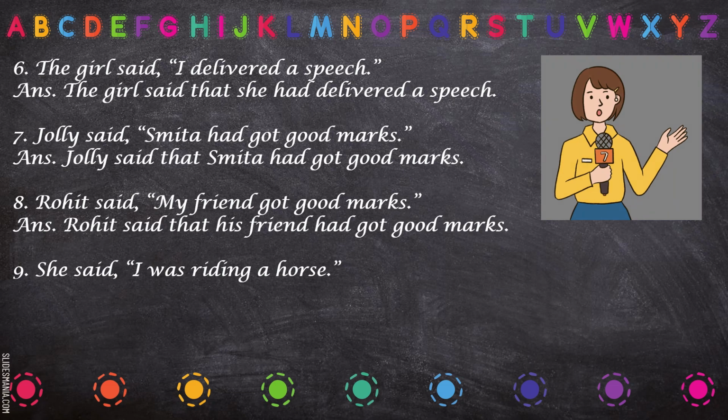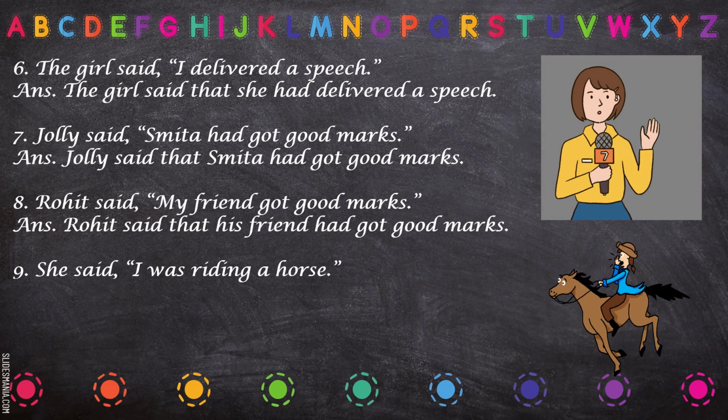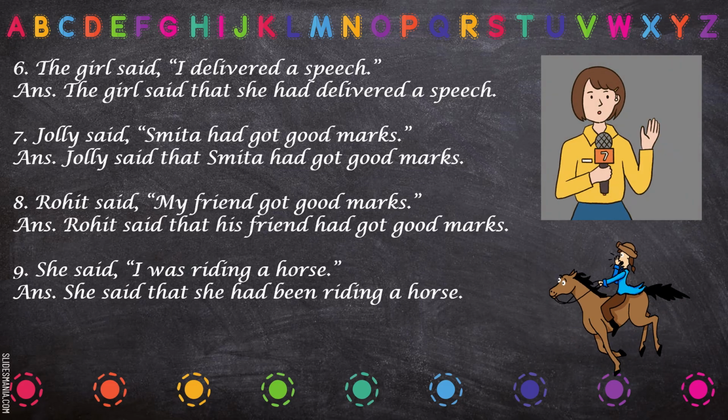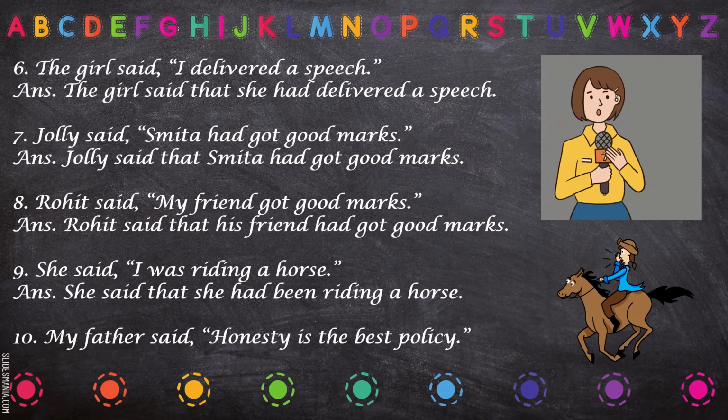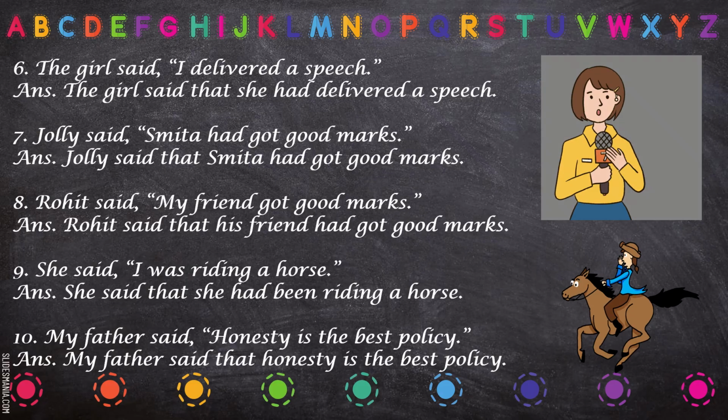She said I was riding a horse. Now you have to take care of the pronoun I. So what will be the change? She said that she had been riding a horse, because past continuous changes to past perfect continuous. My father said honesty is the best policy. Now this sentence in the reported speech cannot be changed because it is a fact. So, my father said that honesty is the best policy. It would remain the same, there would be no change.